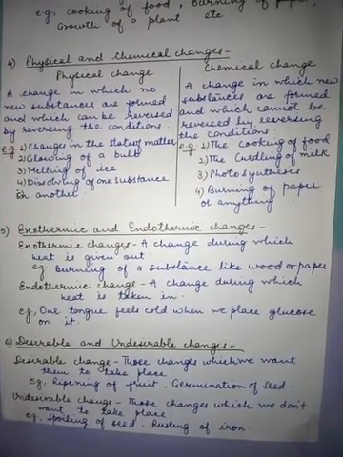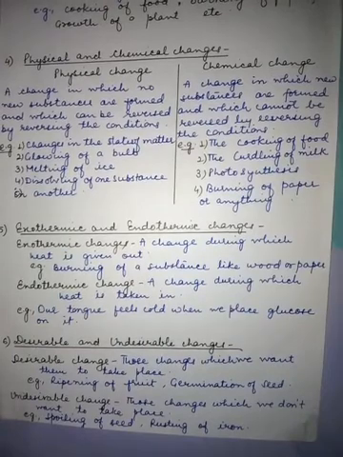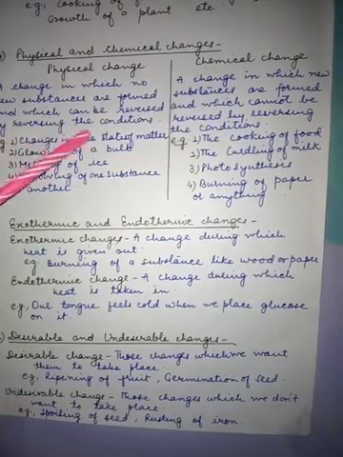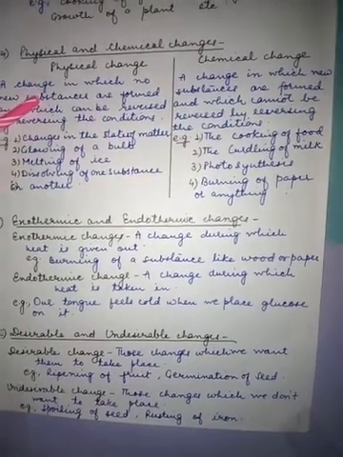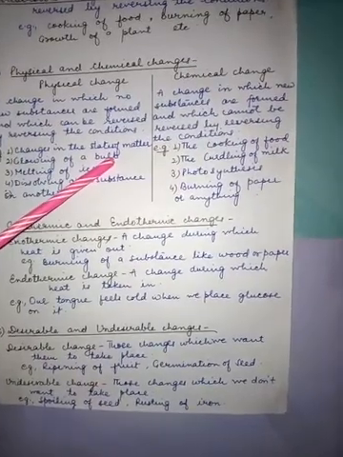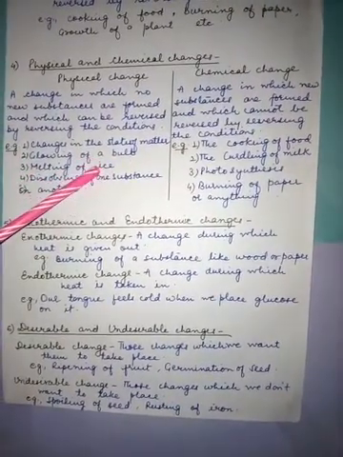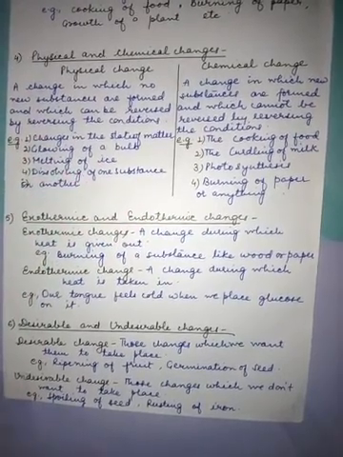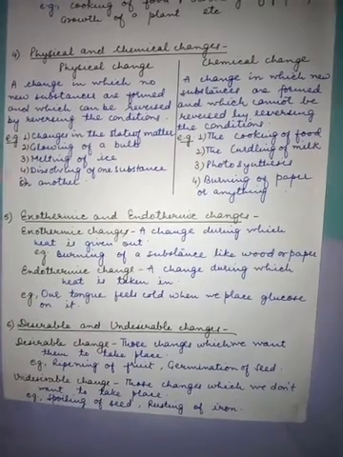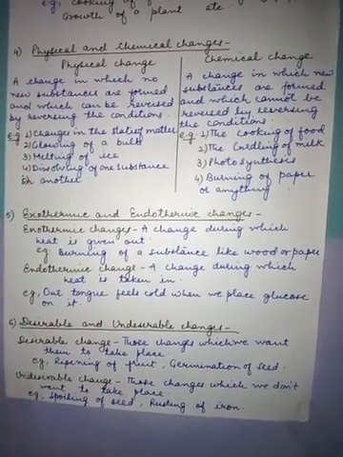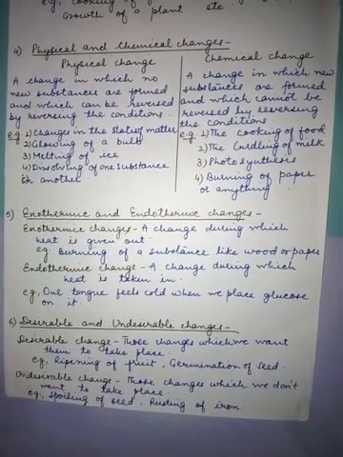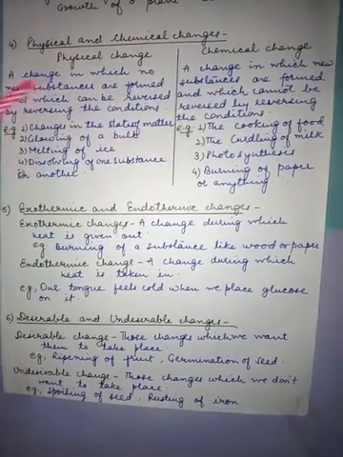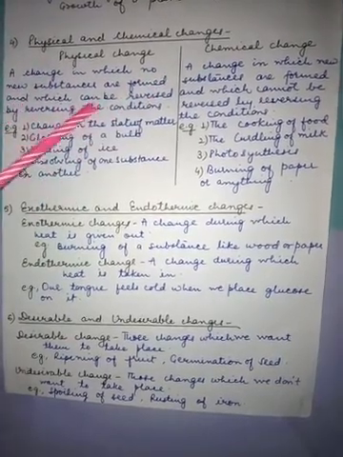You switch on the bulb and it will glow. Then you switch off, then switch on, then switch off. So this change can be reversed by reversing the condition, and there is no formation of a new substance. A bulb will remain a bulb. It will not turn into a tube light. Melting of ice: ice will convert into water and water can again convert into ice. There is no formation of new substances. Ultimately the substance is water, only changing its form. Dissolving of one substance into another. These changes are called physical changes, in which no new substances are formed and which can be reversed by reversing the conditions.